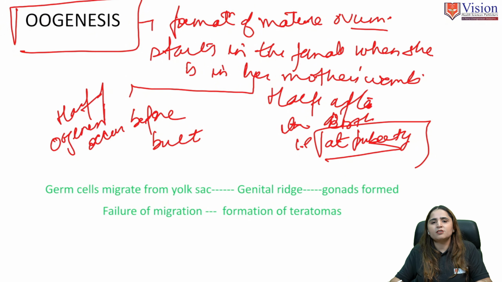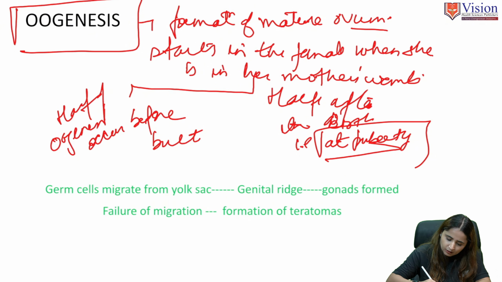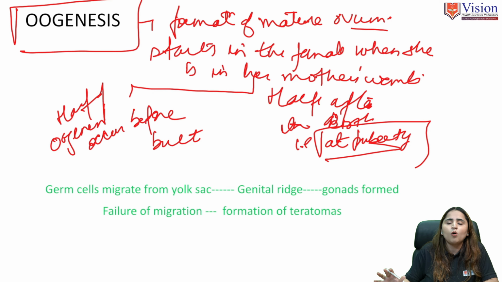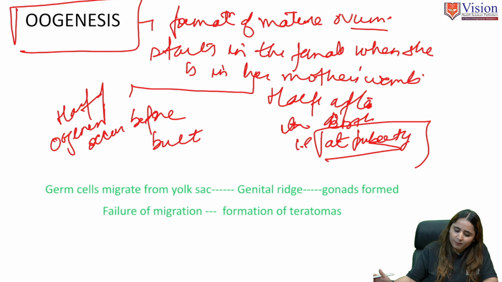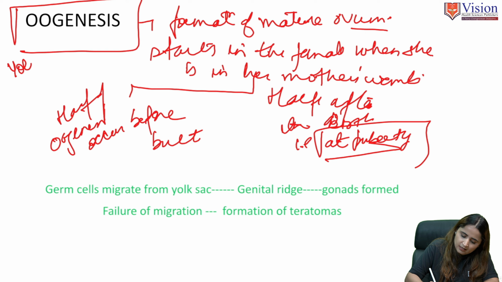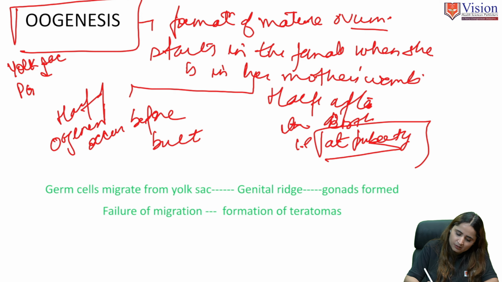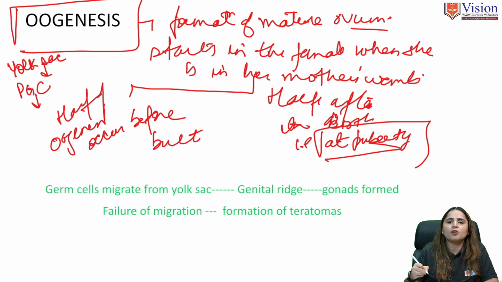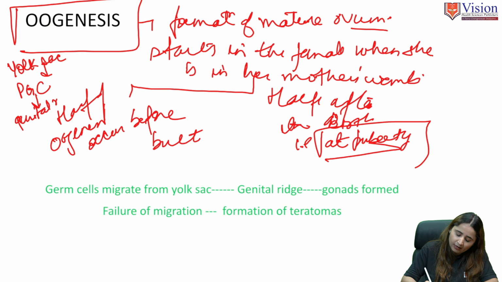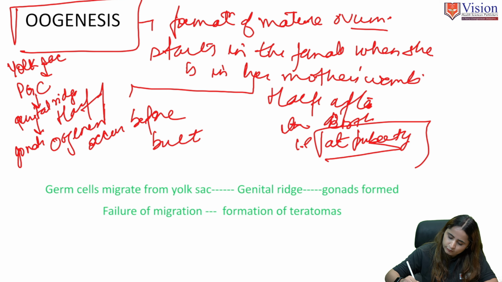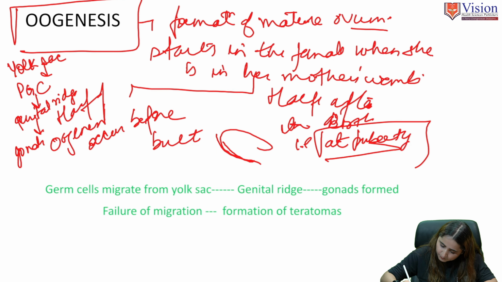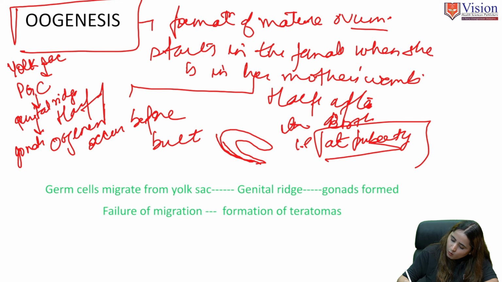So for the process of oogenesis, what happens is that the yolk sac secretes the primordial germ cells, and these primordial germ cells travel to the genital ridge, and from there it forms the gonads. In females, the ovary will form. Suppose this is a yolk sac.